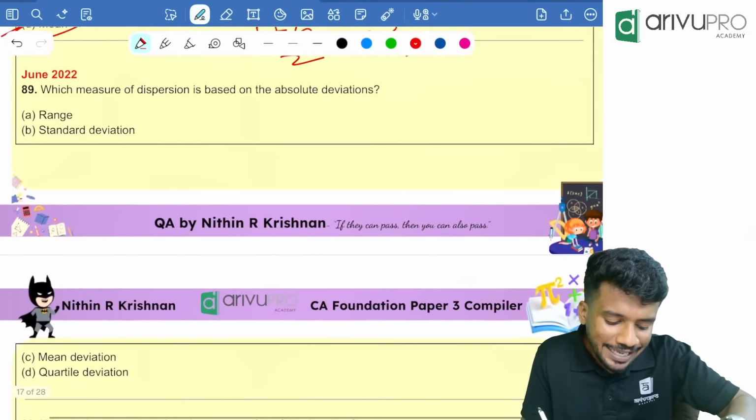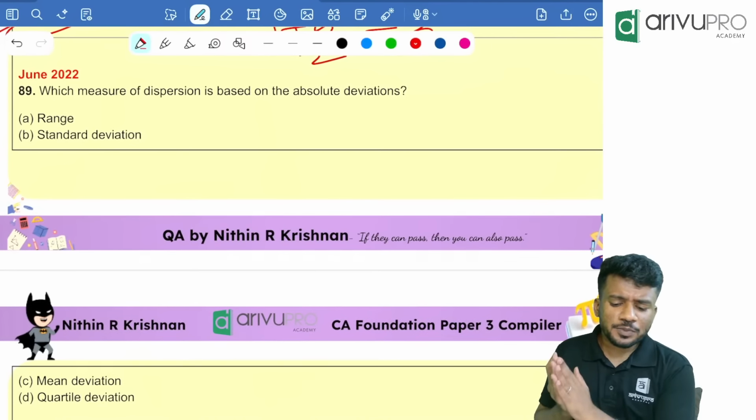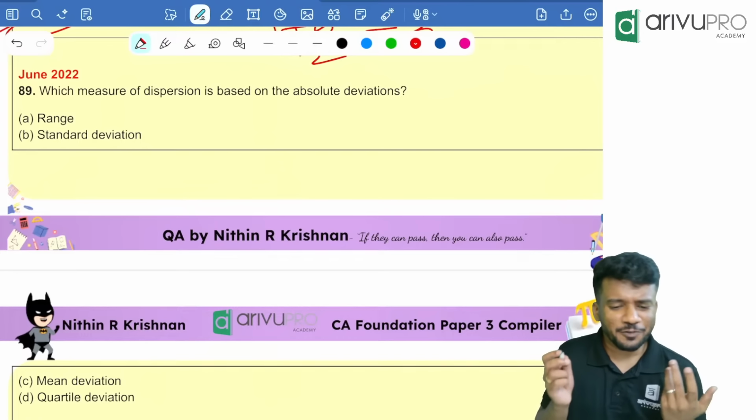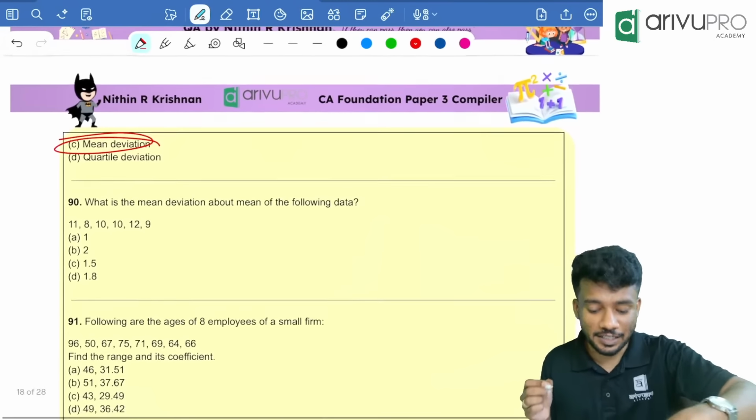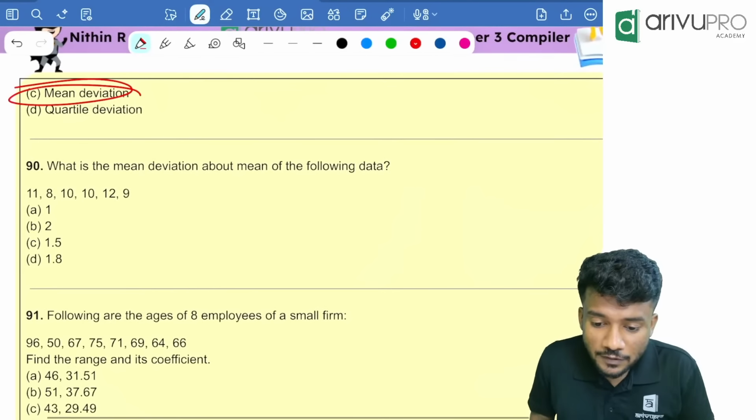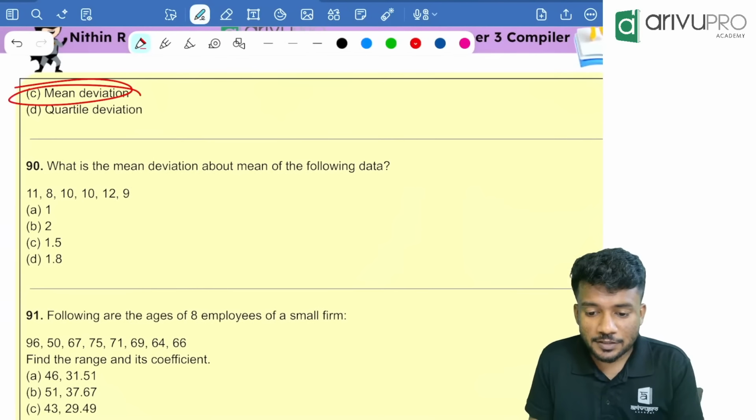Okay. Now, which measure of dispersion is based on absolute deviation? The answer is mean deviation, which is considering everything. Okay. Now, so you're explaining very understandable. Okay. Thank you, Lasia.